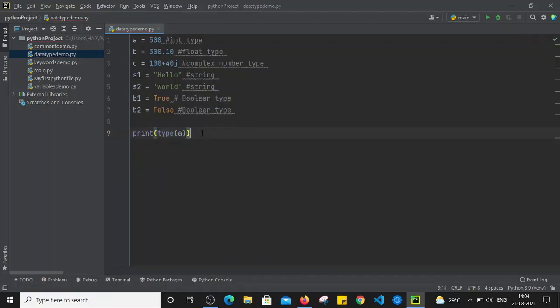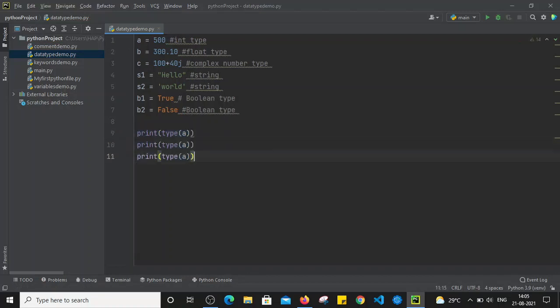Similarly, let's check the data type for all the variables which we have just assigned. I am going to use a, b, c, s1, s2, b1 and b2.